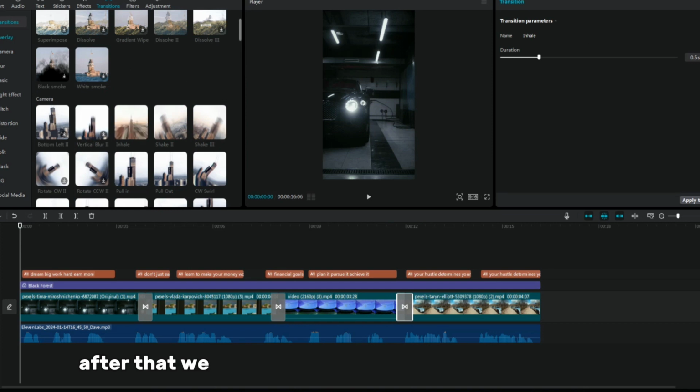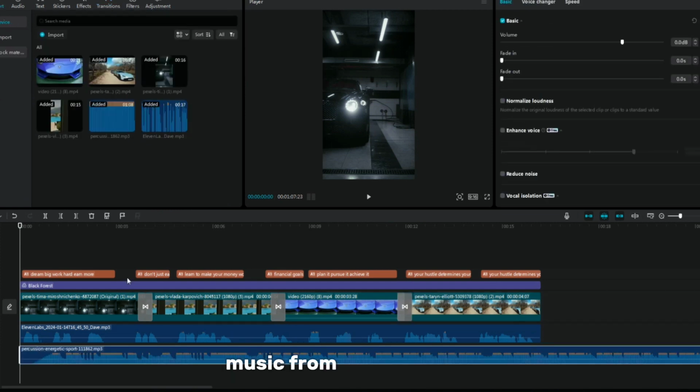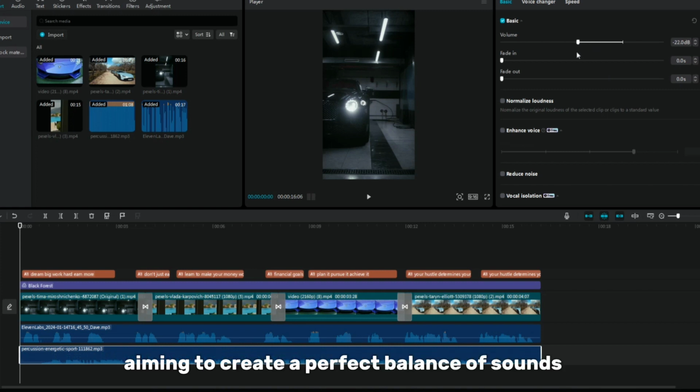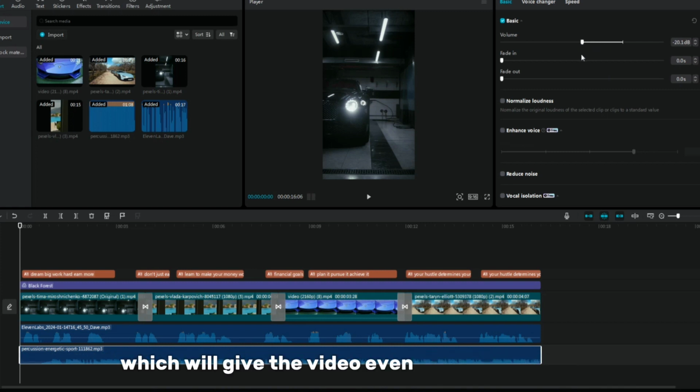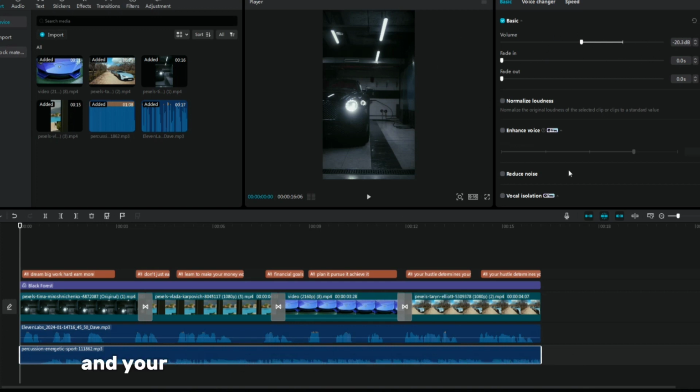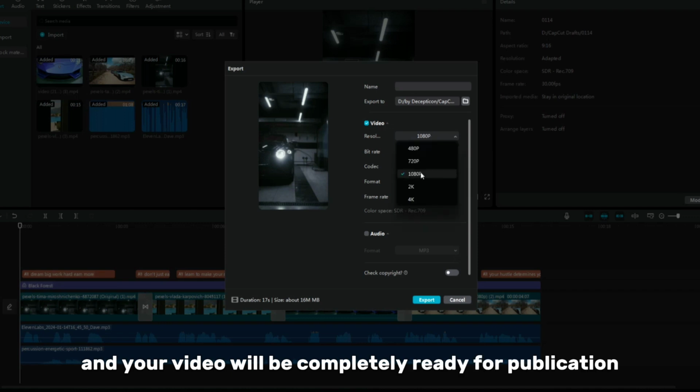After that, we will reduce the volume of the background music from level 20 to 25, aiming to create a perfect balance of sounds, which will give the video even more harmony. After completing the editing stage, click the upload button, and your video will be completely ready for publication.